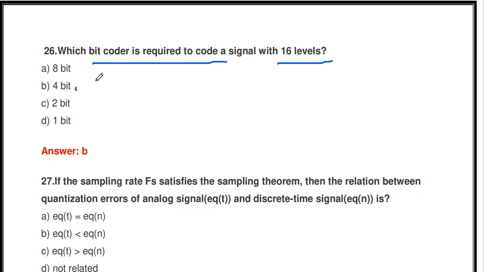Okay, we needed 4 bits. That is 2 to the power 4, which means the answer is 16. If we want to use 16 levels, we have to use a 4-bit coder. If it is 8 levels, the number of bits we need is 3. 2 bits means we can represent only 4 levels. Okay, that is the relation. That is 2 to the power 4, and this 2 to the power 4 is equal to 16.